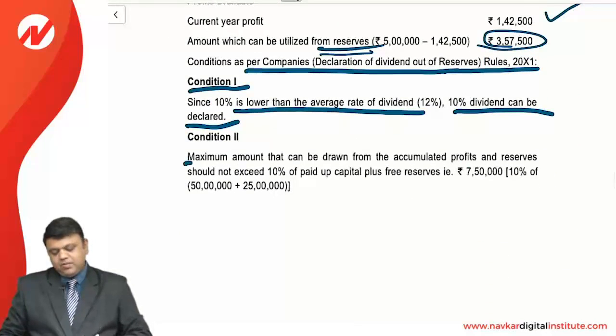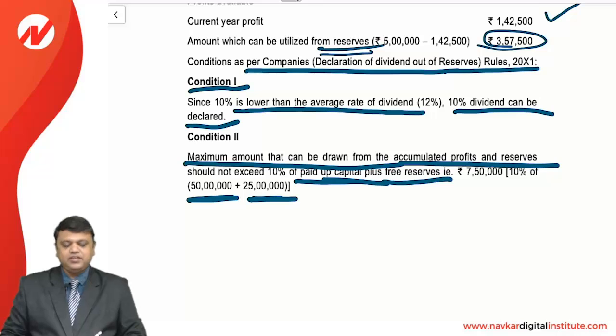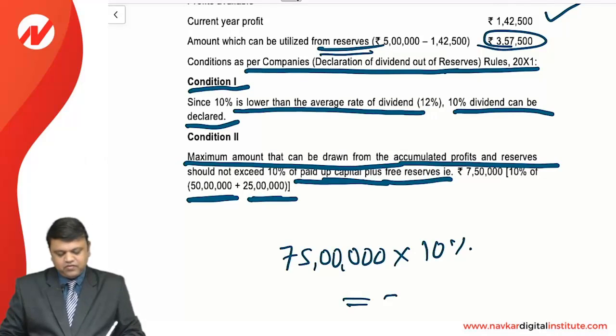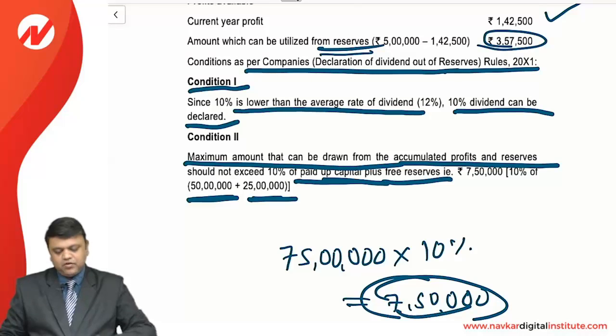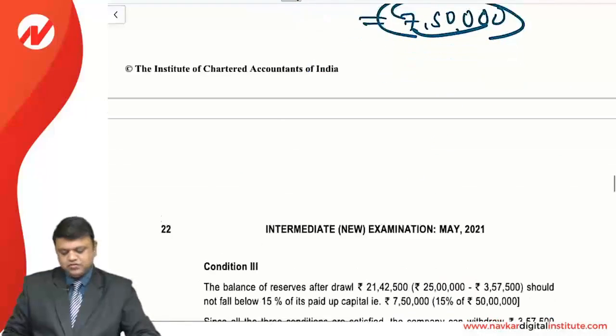Condition number 2: the maximum that can be drawn from accumulated profit and reserve should not exceed 10% of paid up capital plus free reserves. Here you can see that the paid up capital is 50 lakhs and free reserves are 25 lakhs. If you make a total, that will be 75 lakhs, and 10% of the same is 7,50,000, and this much amount is not exceeded when withdrawing the money from the reserve. So yes, condition 2 is also fulfilled.